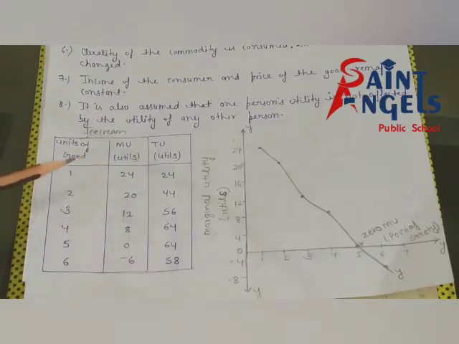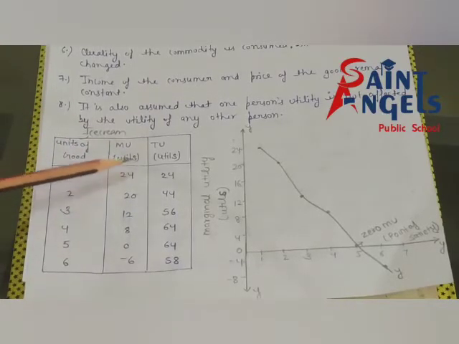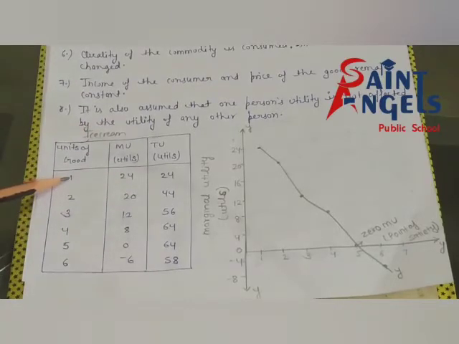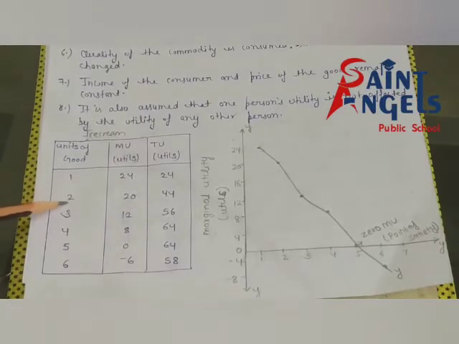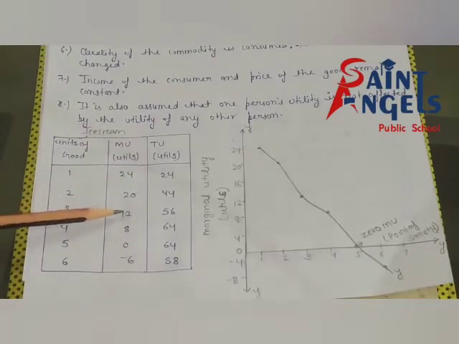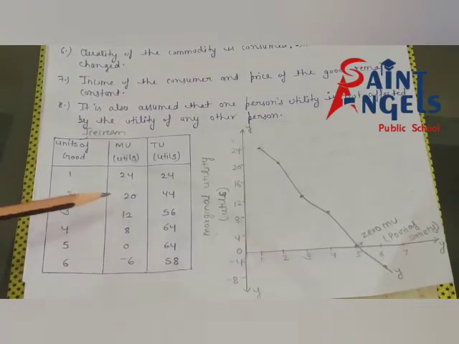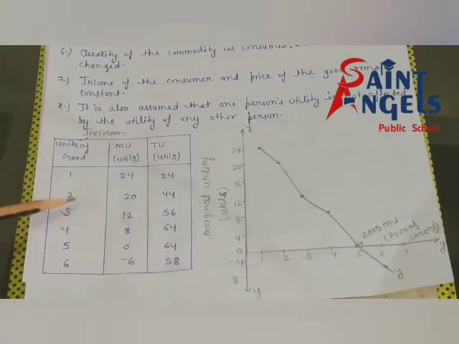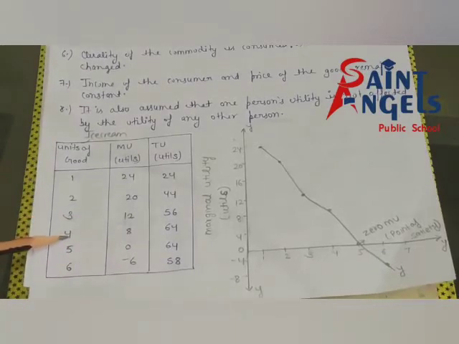I am again saying: satisfaction from the first unit of ice cream will be greater than satisfaction from the second unit, then satisfaction from the second unit will be greater than from the third, and the third greater than the fourth.